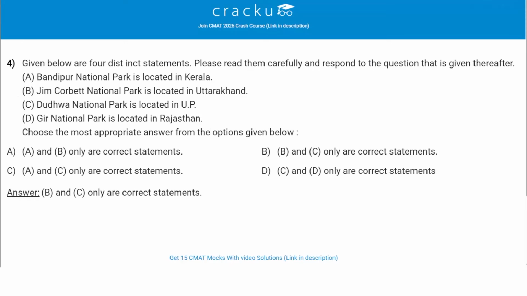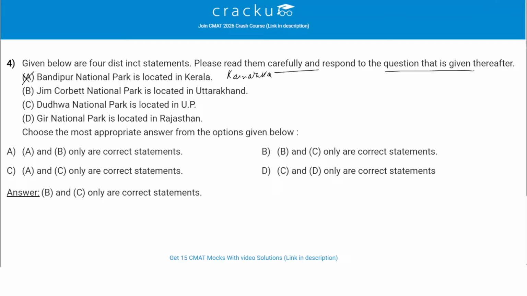Given below are 4 statements. Please read them carefully and respond to the question that is given thereafter. So we have to see the 4 statements and check which of them are correct. Bandipur National Park is located in Kerala. This is not correct. It is located in Karnataka, and it's famous for its tiger reserve.